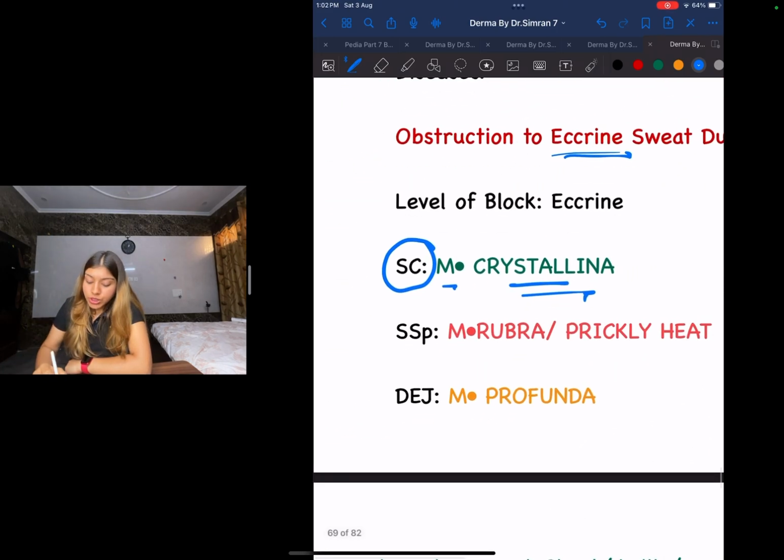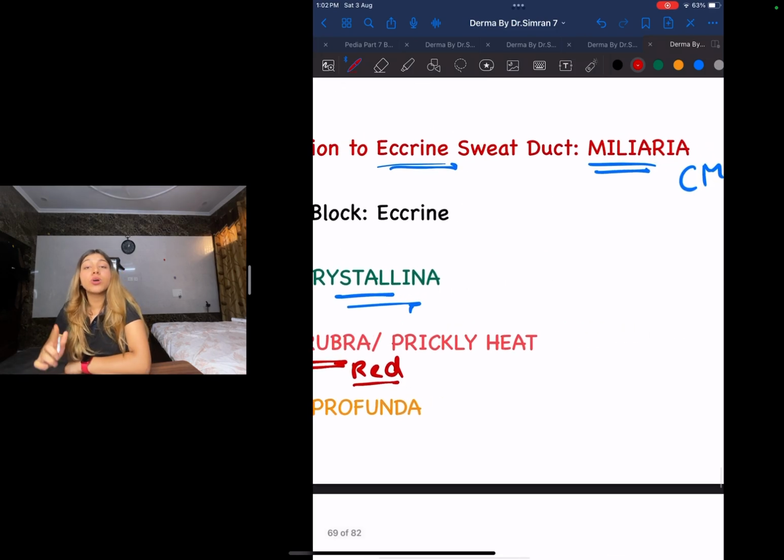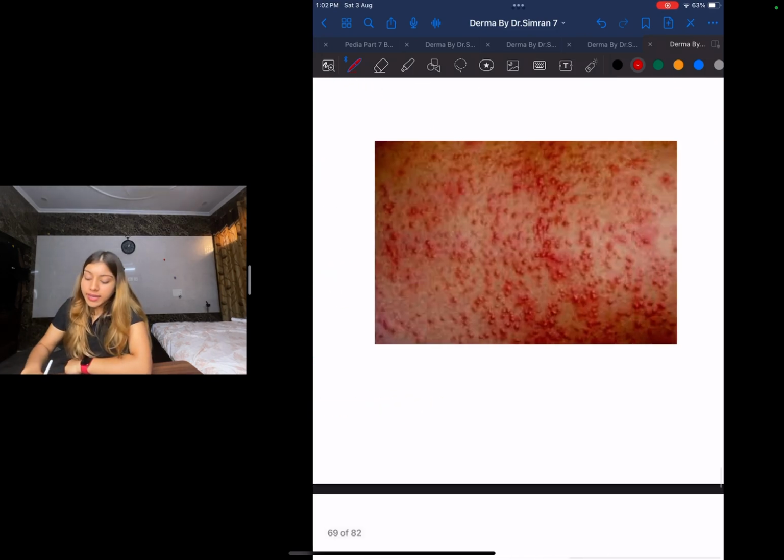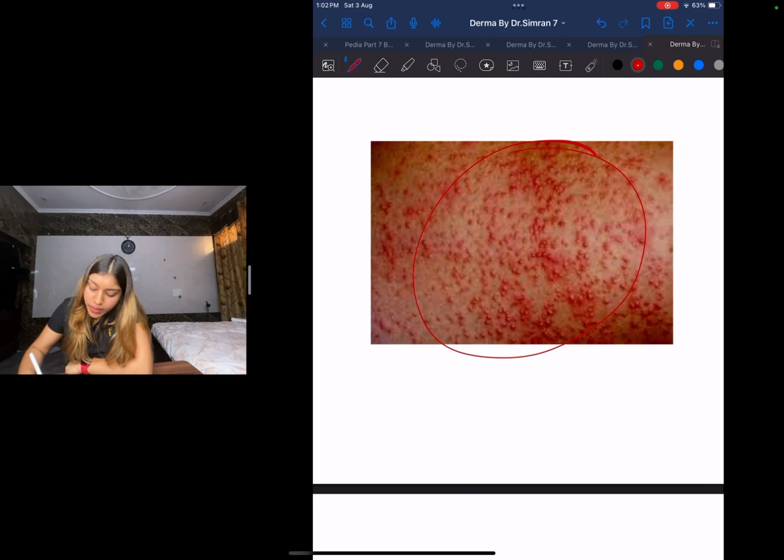Next, let us move on. If there is an obstruction at the level of the stratum spinosum, that would be called miliaria rubra. Rubra means red. Prickly heat, or you will say miliaria rubra. See, this is your miliaria rubra, red. And where is the level of obstruction? It is going to be at the stratum spinosum.